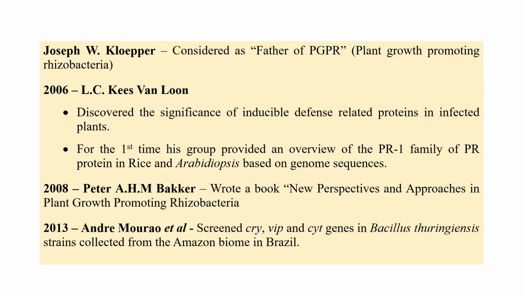Kloepper is generally considered the father of PGPR, plant growth promoting rhizobacteria. Van Loon is well known and famous for his PR proteins, pathogenesis related proteins. In one paper published in 2006, he mentioned around 17 groups of PR proteins, right? Like PR1, PR2, PR3. There are various other kinds of PR proteins. In 2008, Baker wrote a book called New Perspectives and Approaches in Plant Growth Promoting Rhizobacteria. And Andre Munzo screened the cry, vip genes in Bacillus thuringiensis. These are different kinds of genes responsible for various characters.